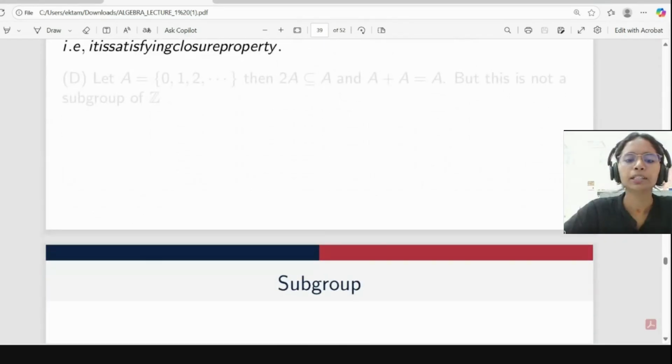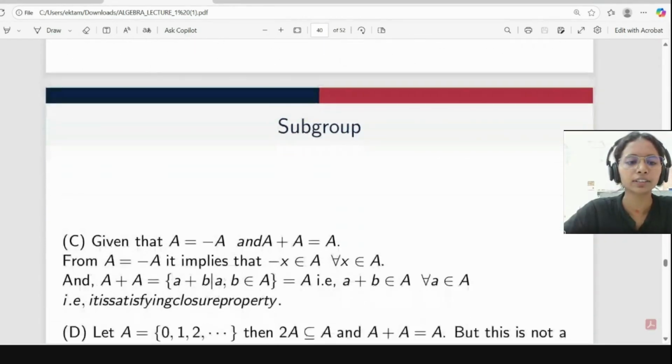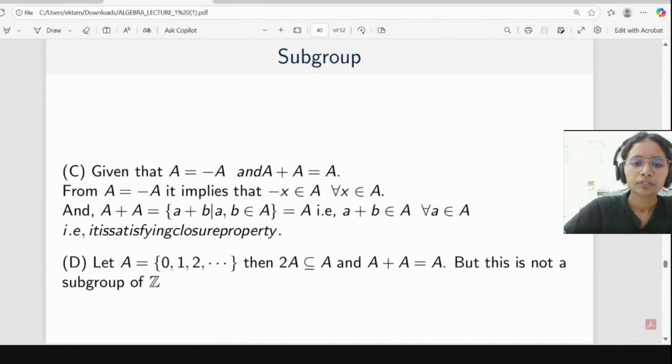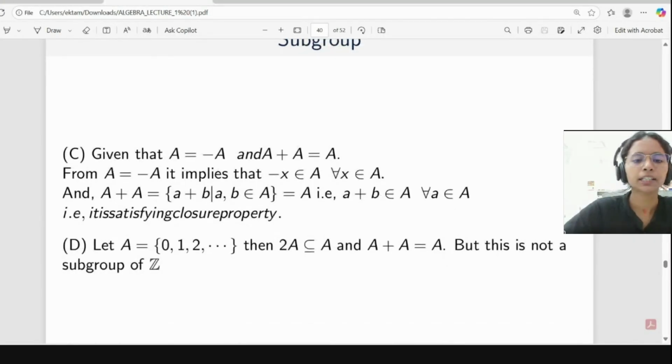So what about option number D? For option number D, we have a counter example. The condition is 2A is contained in A and A plus A equal to A. So here we can take our set A equal to 0, 1, 2, and so on. Here 0 is belonging to A. 2A is a subset of A only. 2A is the set of all positive even integers, which is coming under this A, and A plus A is also equal to A only. But this is not a subgroup of Z because we don't have inverse. Is it clear why D is incorrect?